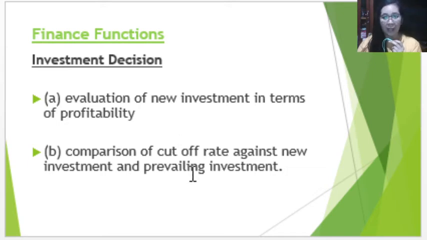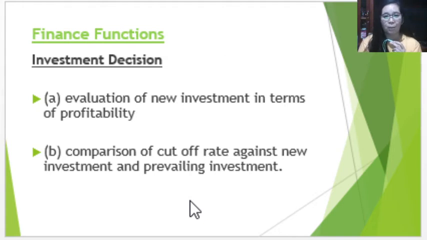Second, we can also compare cut-off rate against new investment and prevailing investment. Here you can use the return on investment of using this asset and the acceptable or prevailing return on investment rate that is related also to the use of that asset in the industry or in the market.